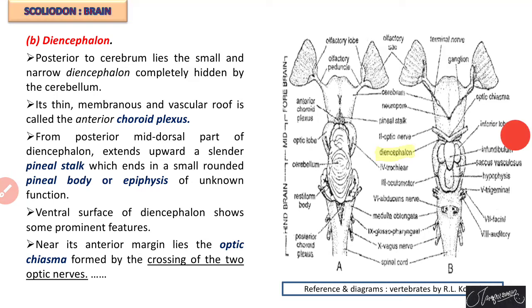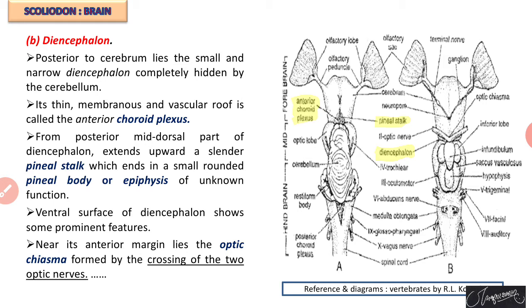Diencephalon is a very small, narrow structure, hidden by the cerebellum. Towards the dorsal side, there is a vascular roof called the anterior choroid plexus.